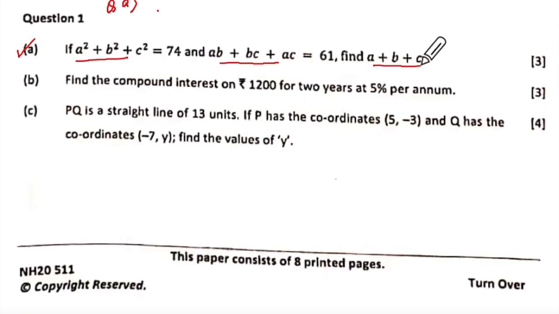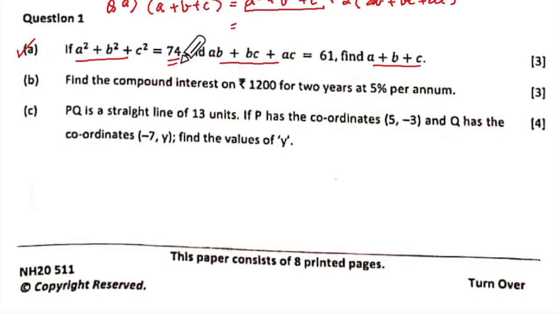If I take a plus b plus c whole square. Very good. So we will say (a plus b plus c) whole square will be equal to a squared plus b squared plus c squared plus 2 into bracket ab plus bc plus ca. They have written ac, so I wrote ac here. Now this value we already know. How much is it? Look here.